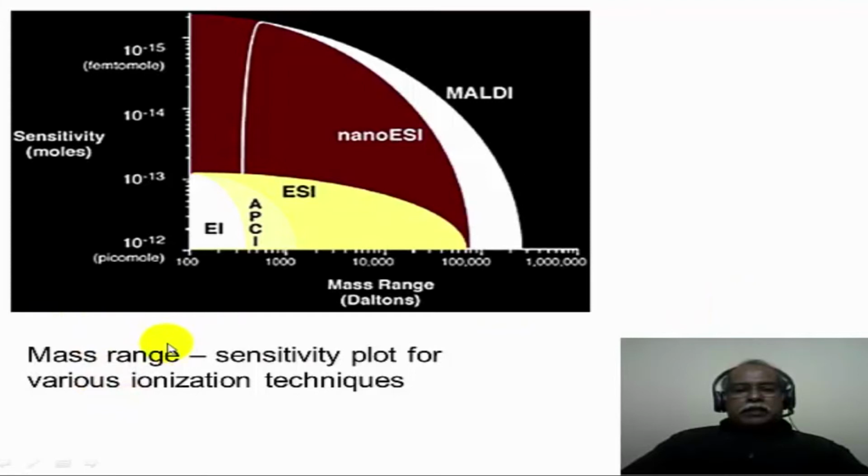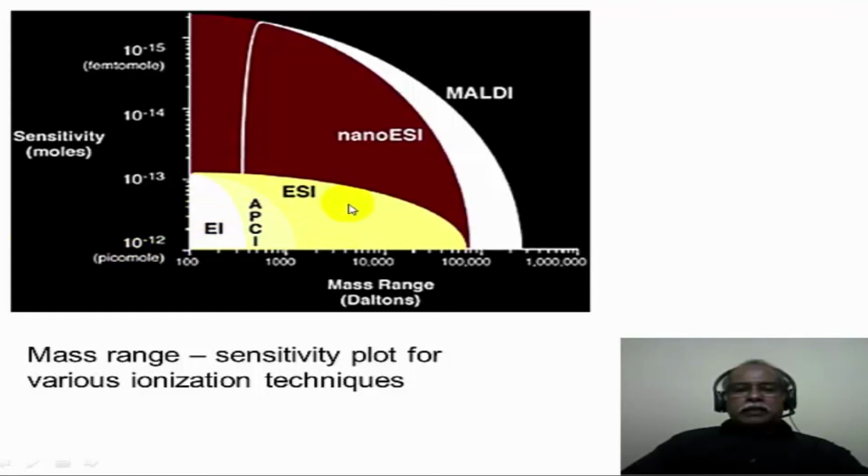And this picture essentially tells us the mass range and the sensitivity of the various ionization techniques that one has today. To start with, the oldest technique, namely electron impact ionization mass spectrometry, is shown here. This has a limited mass range of about 800 to 900 or so, but it has a good sensitivity, of the order of picomole, that one can detect using this mass spectrometer.